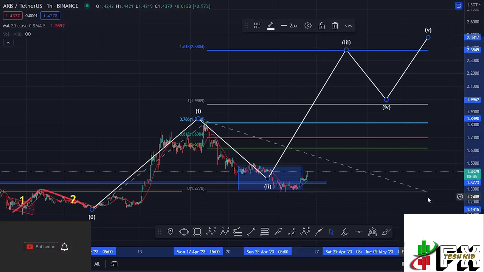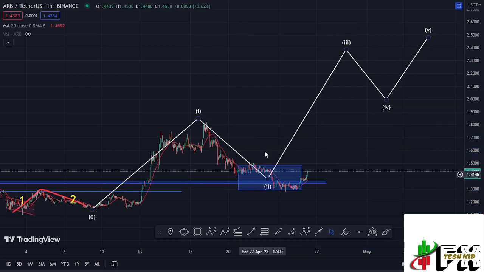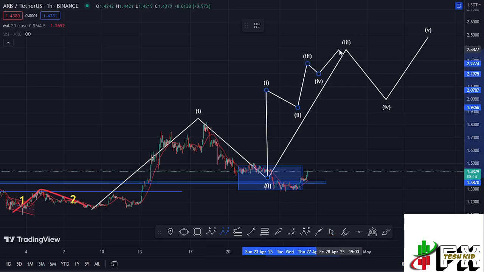So this blue target area right here was a perfect entry for this massive pump to the upside in the formation of this wave 3. And since we are still within this target area, I still think this is a good buying, a good entry point for ARB, and that is not financial advice, for us to be able to ride that massive bounce to the upside in the formation of this wave 3, where I'm also expecting to see a 5-wave structure in formation, having the wave 5 fully maximizing our target areas and also giving us the high for that wave 3 to the upper side.